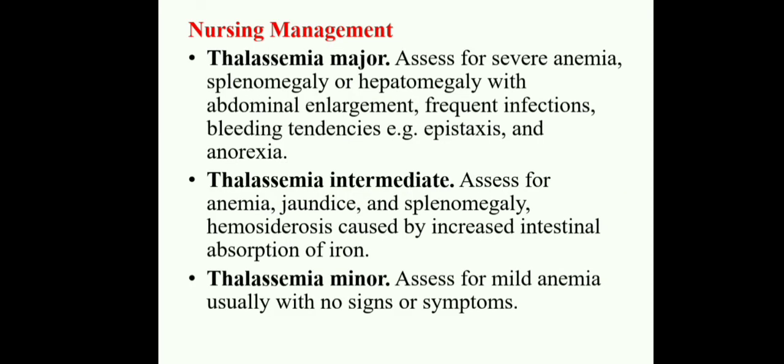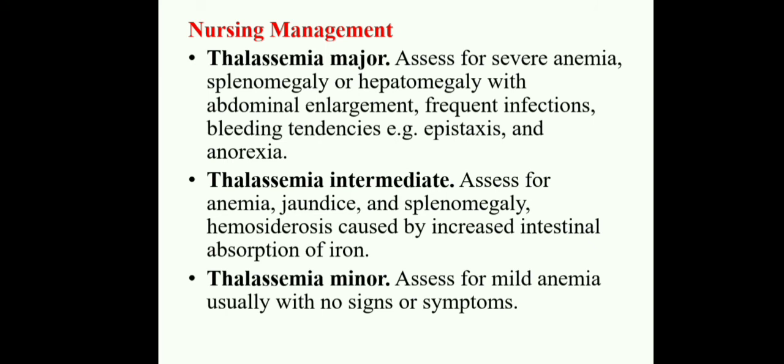And coming to the nursing management. Thalassemia major: assess for severe anemia, splenomegaly, hepatomegaly with abdominal enlargement, frequent infections, bleeding tendencies, epistaxis and anorexia, which should be ruled out whenever the child is suffering with thalassemia major.